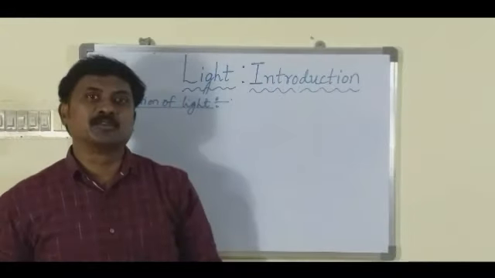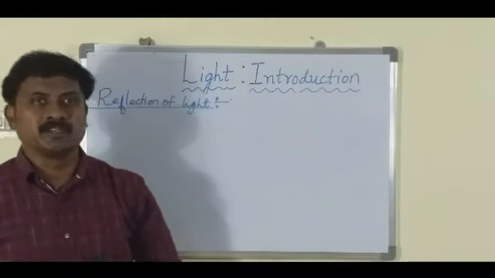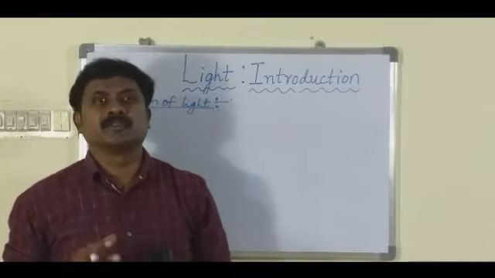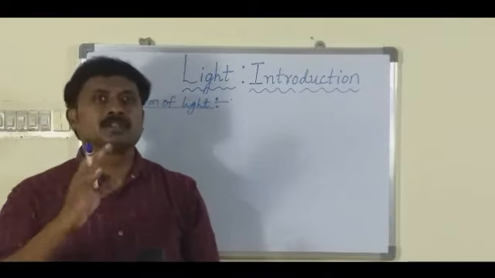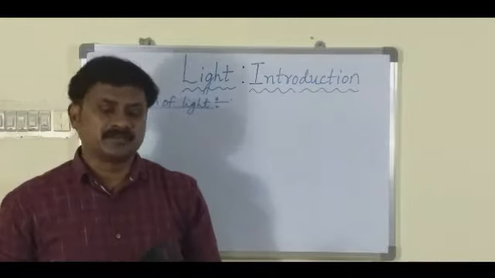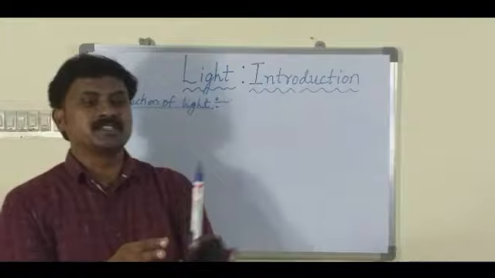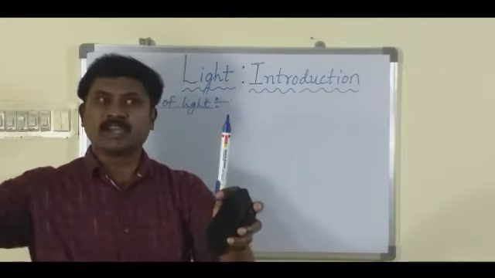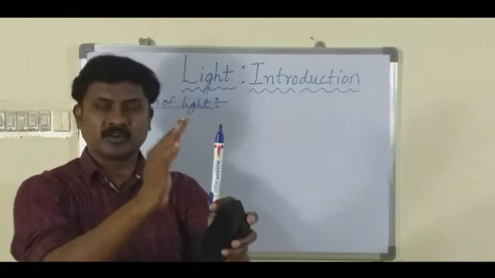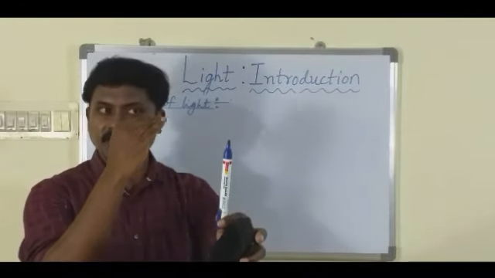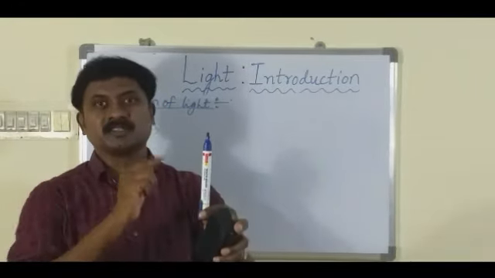Now let us study the first property of light, that is reflection. Reflection is a very important property of light. Because of reflection, we are able to see all the things on the surface of the earth. For example, if you look at the marker, how do I see the marker? When light comes from the light source and falls on the marker, the light gets reflected, and when this reflected light enters my eyes, I can see the marker.